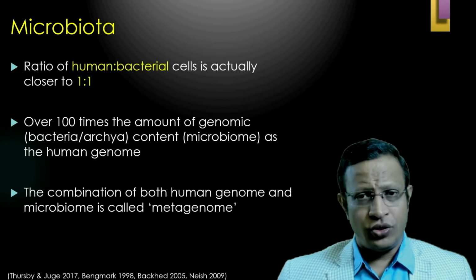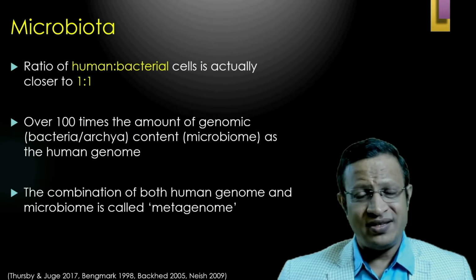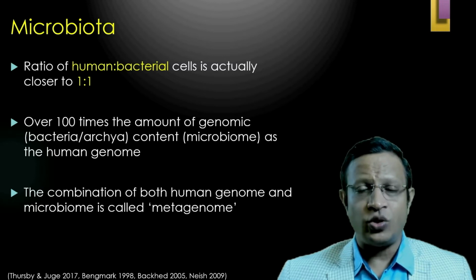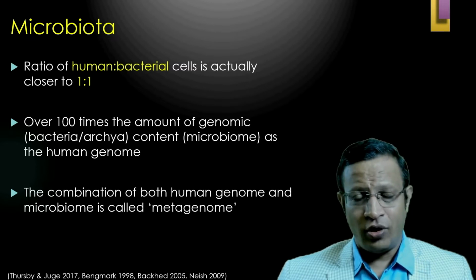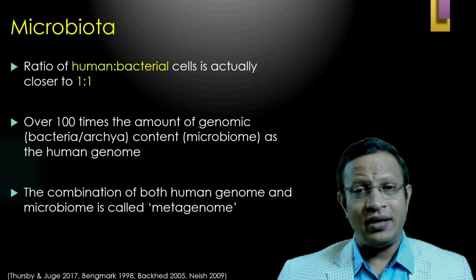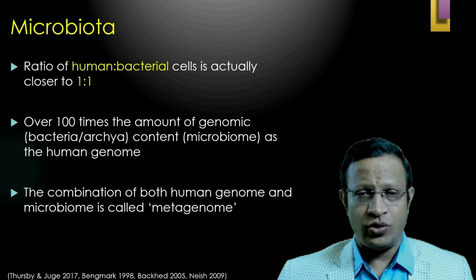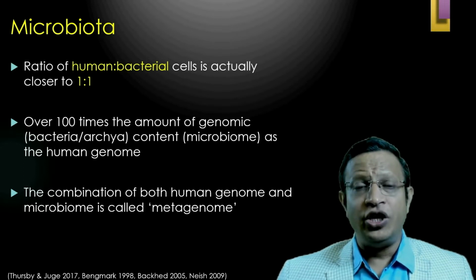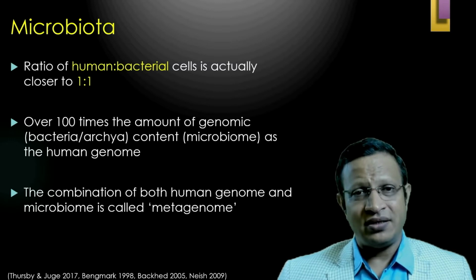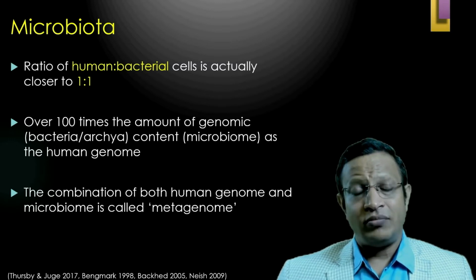If you look at the ratio between human cells and microbiota bacterial cells, it is 1:1. That means if you take all the cells in our body and the gut microbiota, it can be considered 1:1. However, the amount of genomic content in the bacteria and archaea is over 100 times more than the human genome.